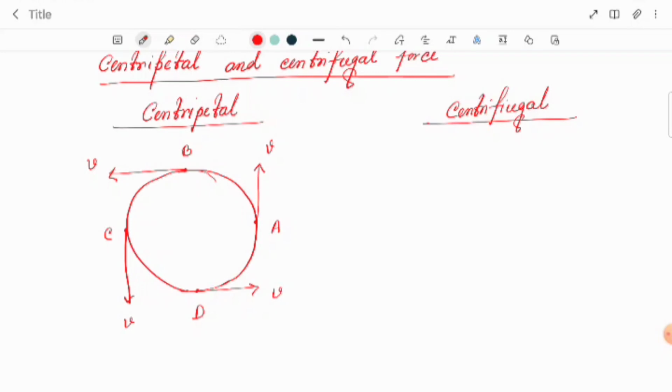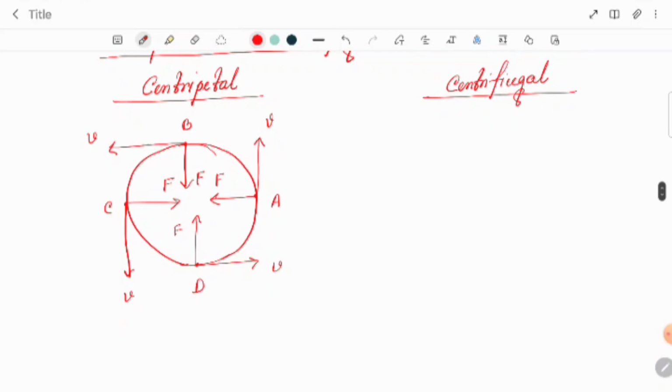And it cannot be done without a force. The motion in a circular path is possible only under a force which is termed as centripetal force, which is always acting towards the center of the body. Means in this point, the force is in this direction, here in this way, here in this way. So what is centripetal force?